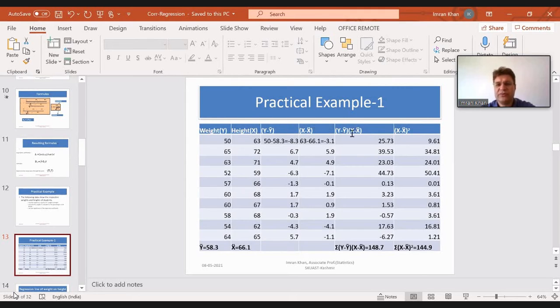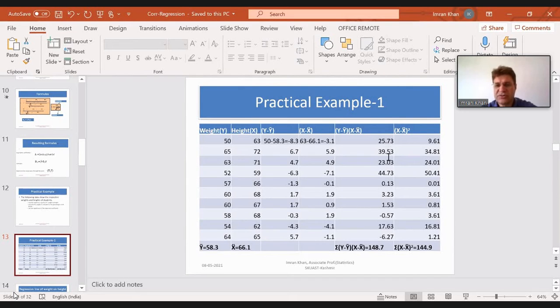Now after this, we will generate one more column, that's yi minus y bar multiplied by xi minus x bar. So yi minus y bar is your third column and xi minus x bar is your fourth column. These observations you will multiply. That means you will multiply minus 8.3 by minus 3.1. You will get a result of 25.73. Similarly, you will multiply 6.7 with 5.9. You will get 39.53. That's how you generate column number 5, yi minus y bar multiplied by xi minus x bar. That's 25.73, 39.53, 23.03, and likewise.